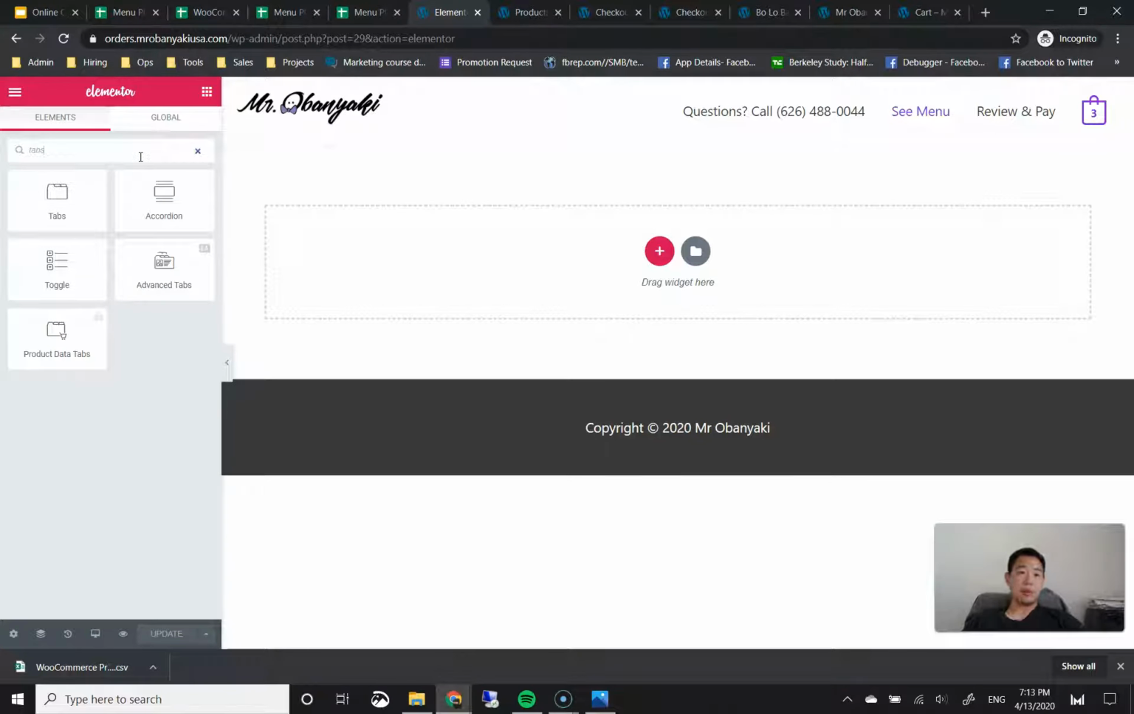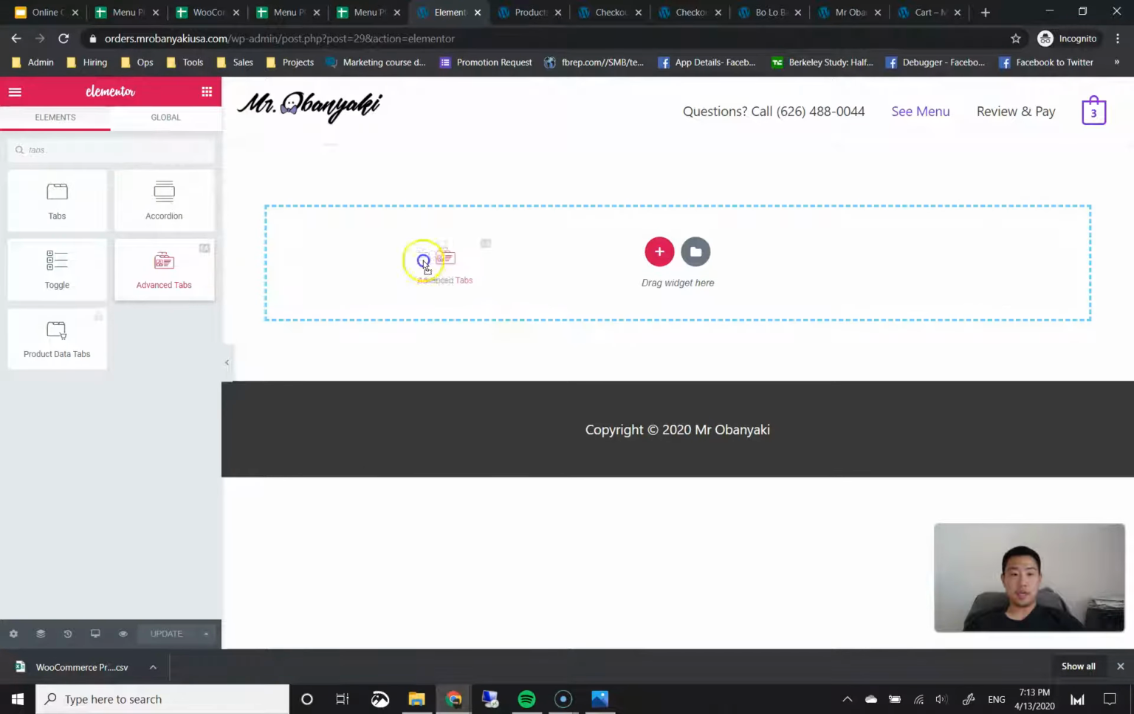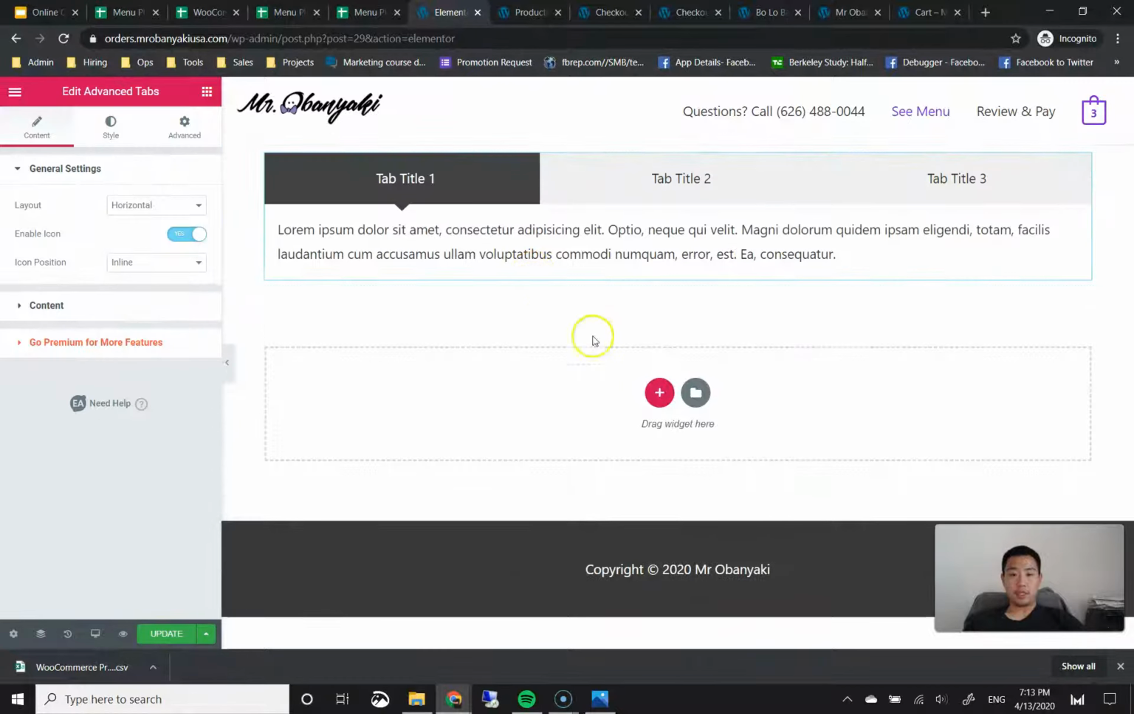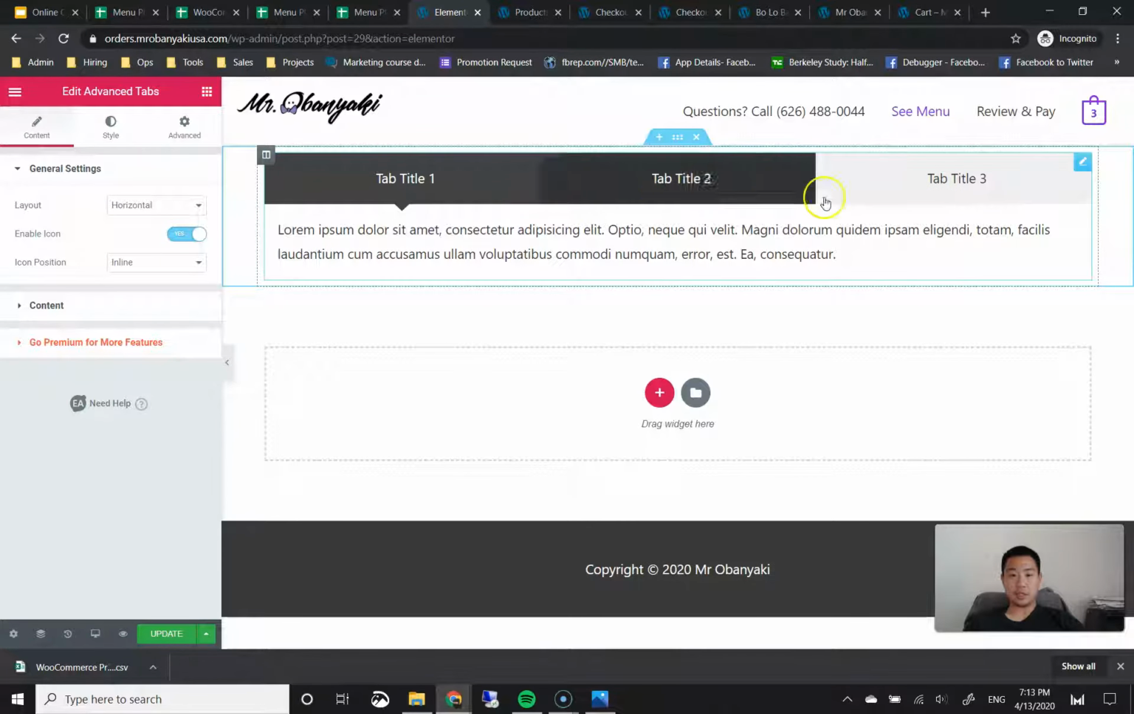Okay, so there's only one element we need here, and the element is called tabs. Now there are a bunch of different types of tabs, and the one we want is the one with the EA icon on the top right of that widget. Okay, it's called advanced tabs. In order to put this onto the website, all you need to do is click on it, hold the click, and then drag it into the page just like this. Then we drop it on the page, and now we can see tab titles here.